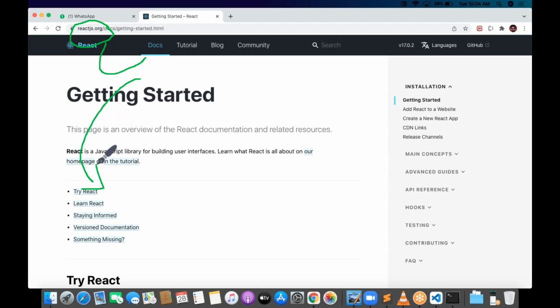I'm just drawing the picture. Whenever you are watching the video later, you have to find out where this Try React is available. The very first time, you can't understand where it is, because it is in very, very small letters and it's not highlighted. What do you want to do? Open reactjs.org, go to docs, then go to Try React. Okay, let me draw the things.